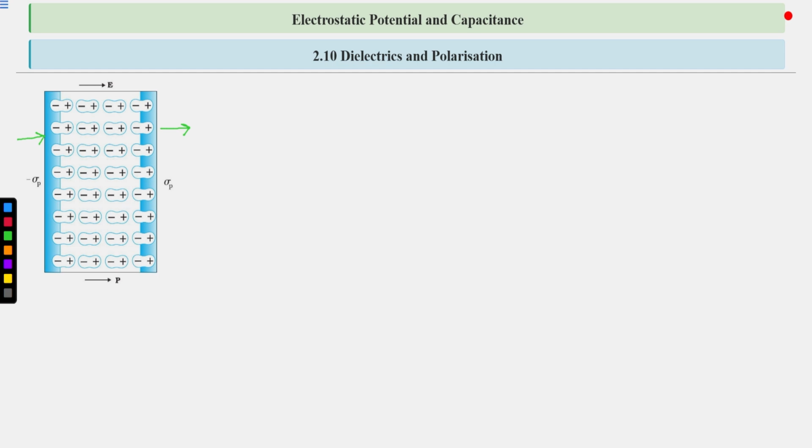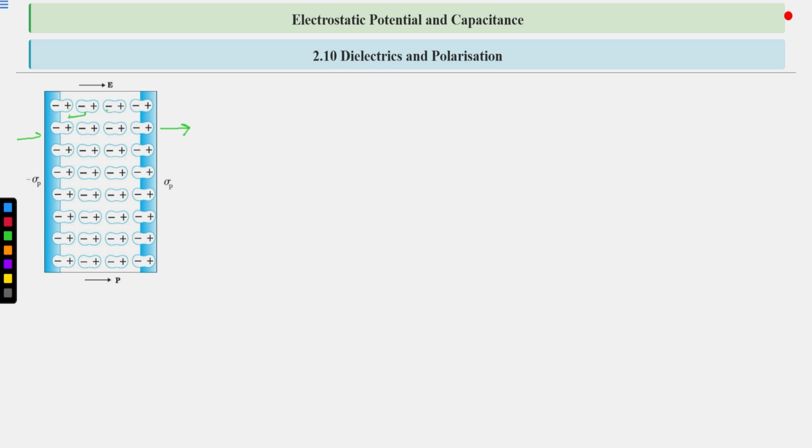So this type of arrangement will form, and now the positive charge of this molecule is close to the negative charge of the other molecule, so it will cancel the effect of that charge. This positive charge will cancel the effect of this negative charge, and so on.